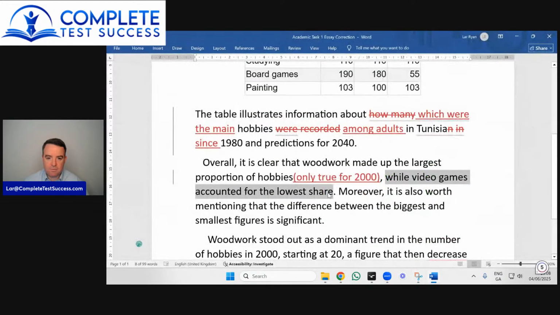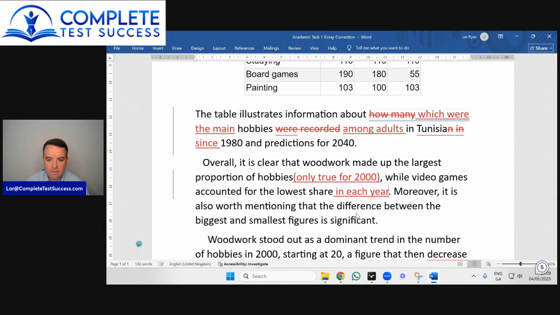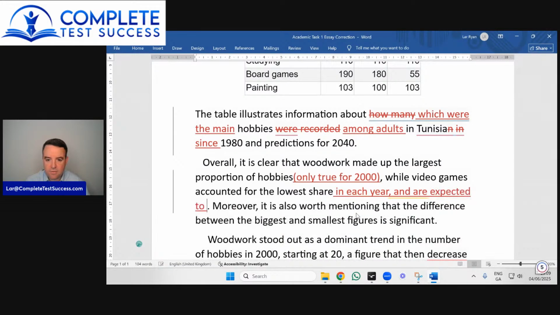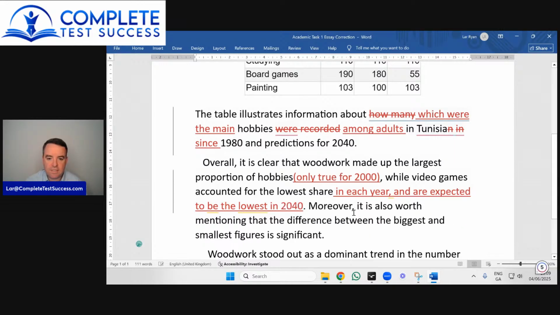But what we need is that full information. So make it clear. While video games accounted for the lowest share in each year and are expected to be the lowest in 2040. So if you want to say it's the lowest, you have to say when.